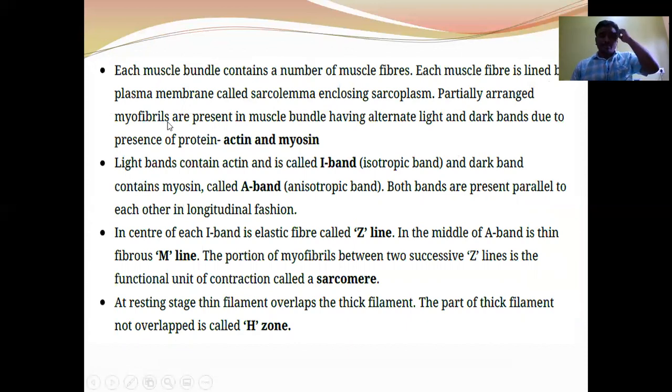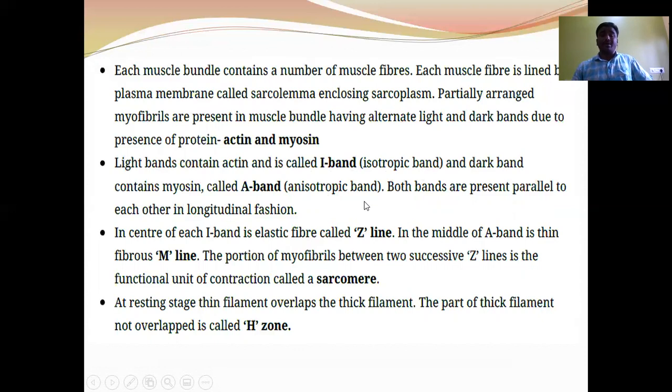Here, myofibrils present in the muscle have alternate light and dark bands. These alternate light and dark bands are due to the regular arrangement of actin and myosin filaments. The light band contains actin and is also called the I band or isotropic band. The dark band contains myosin and is also called the A band or anisotropic band.